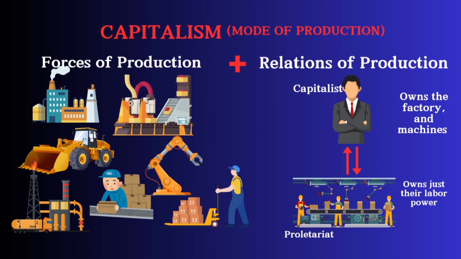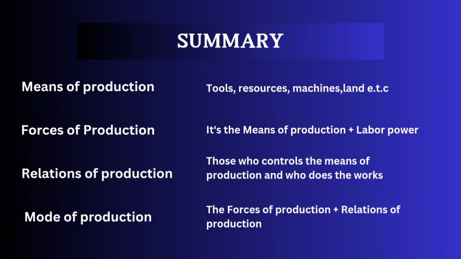And this brings us to the end of this video. A little summary of what we've done. We're able to say that the means of production refers to those things we use in producing, like the resources, the machines, the tools, and the technology, etc. While the forces of production refers to the combination of these means of production with labor power, which is the human effort used in production.